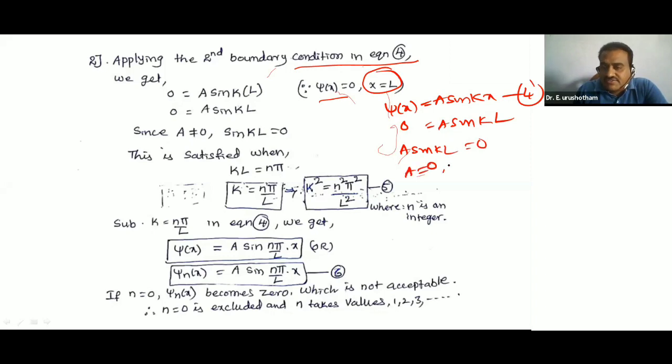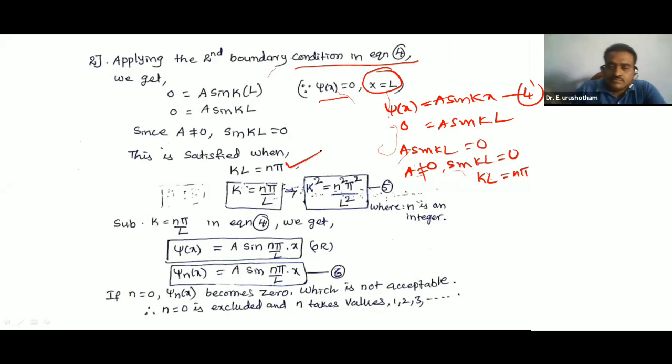Either a is equal to 0 or sin kL is equal to 0. But a is a constant, it is not equal to 0. So sin kL is equal to 0. What about this sin kL is equal to 0? kL is equal to n pi.